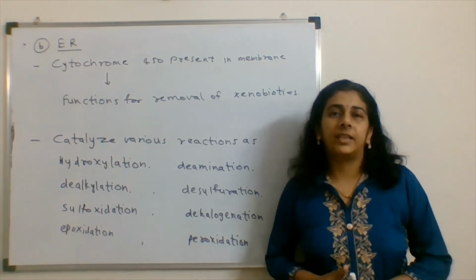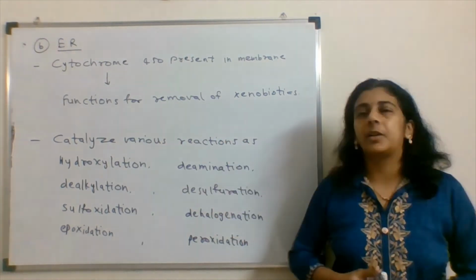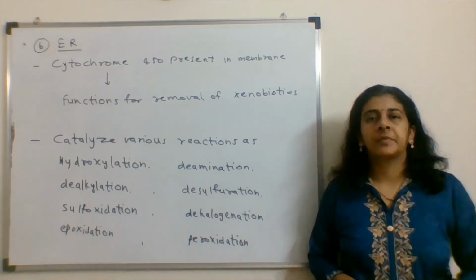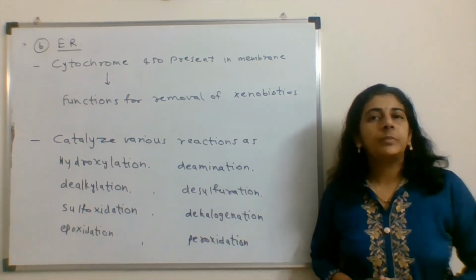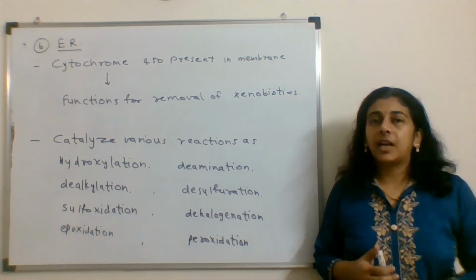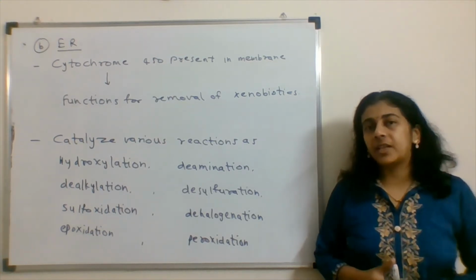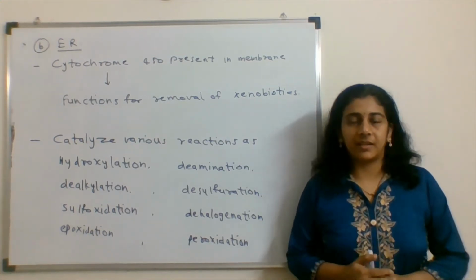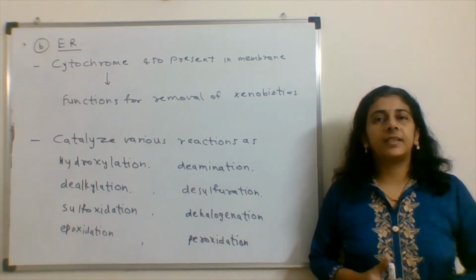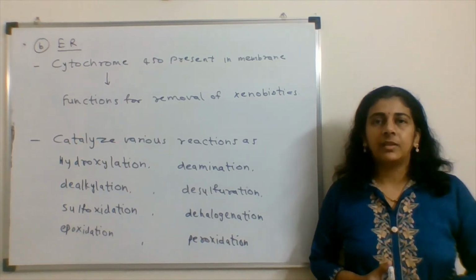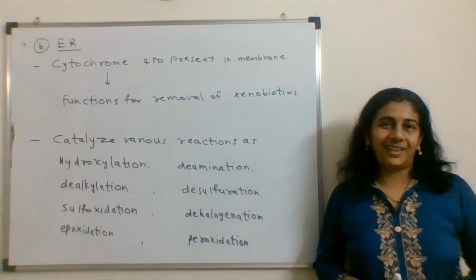Cytochrome P450 is found in a high amount in the endoplasmic reticulum of liver cells, but it is also present in other body cells, and present in the ER.